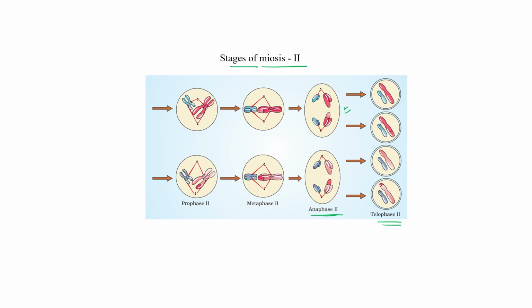from one cell to 4 haploid cells you can get, as again the nuclear membrane starts to appear. Okay, the nucleolus starts to appear. Okay, so these are the stages, and all the stages of meiosis 2, like prophase, metaphase, anaphase, telophase, are just similar to mitosis.